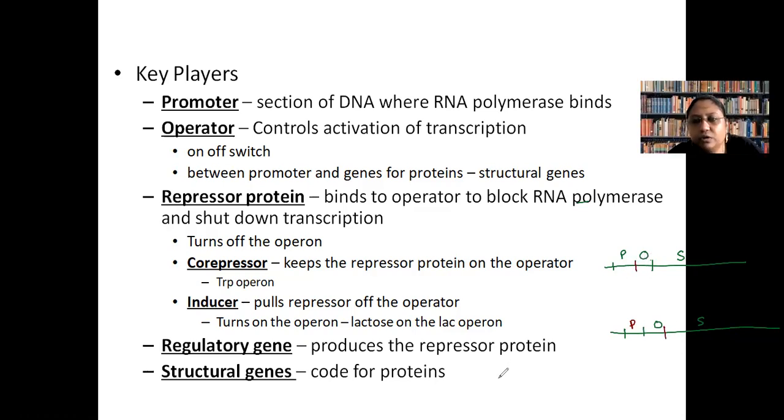We talk about lock and key ना दिश. रिप्रेसर का स्ट्रक्चर is specifically created to bind with operator position. It cannot go to structural gene and cannot go and bind there. Understood?